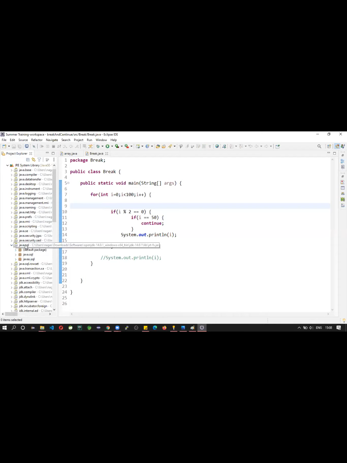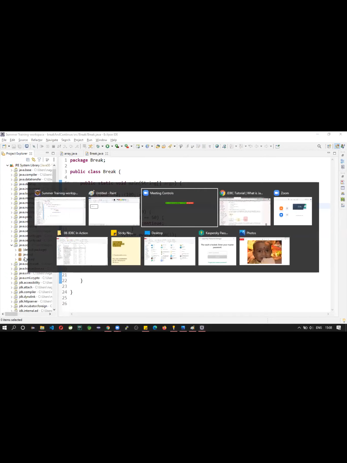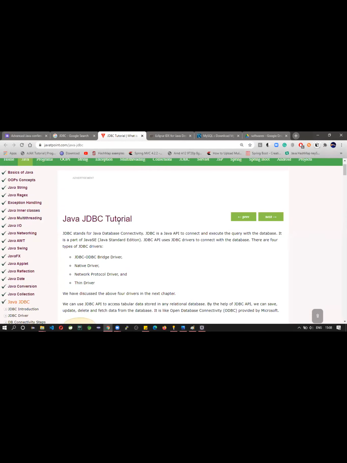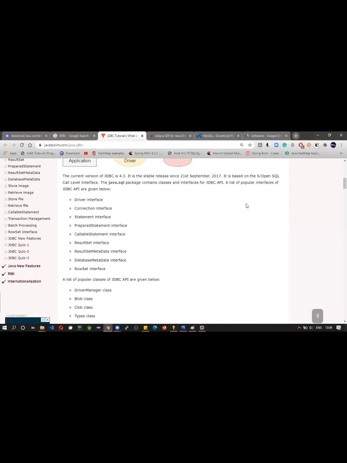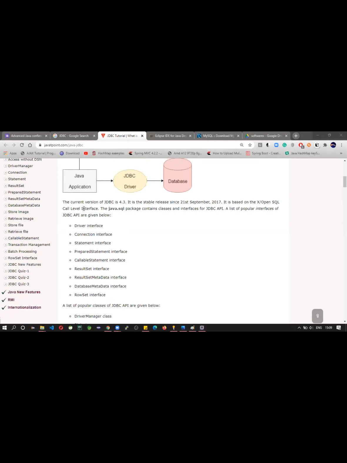Inside this java.sql jar file, you will find all the database related functionalities. Let us see. See here the statement given by them: the java.sql package contains classes and interfaces for the JDBC API, a list of popular interfaces. Okay. See, in Java,